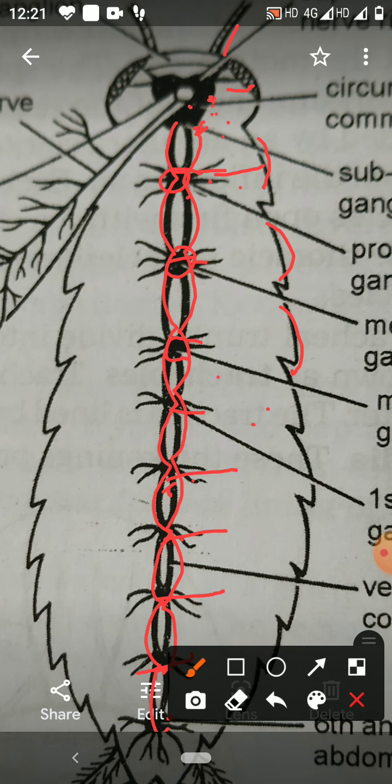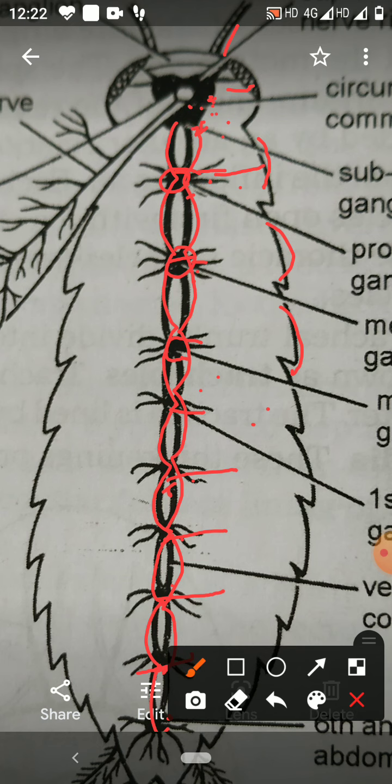So you have to study that the nervous system of the cockroach has three parts. One is the central nervous system, second is the peripheral nervous system, third one is the sympathetic nervous system. The central nervous system consists of the brain, ganglia present in the thoracic region and the abdominal region, and the nerve cord which emerges from the subesophageal ganglion.